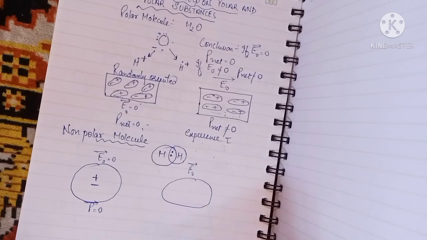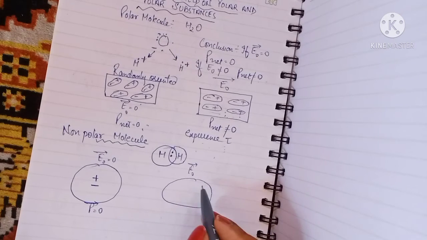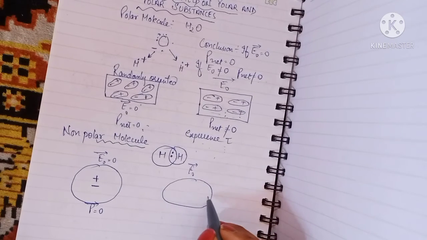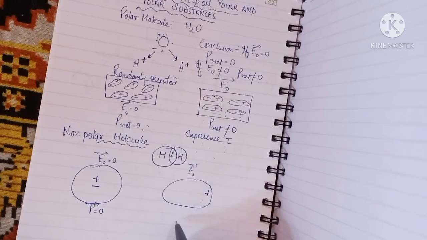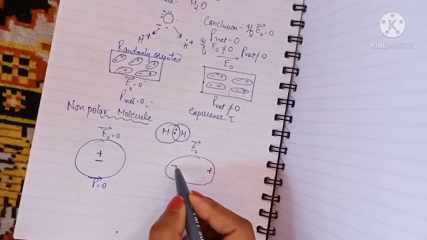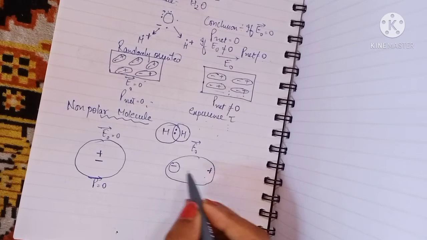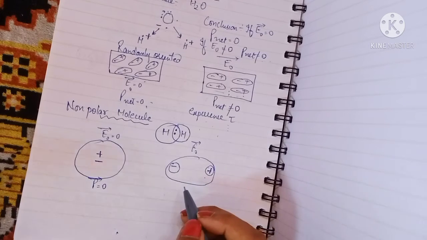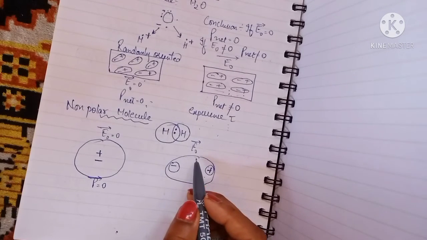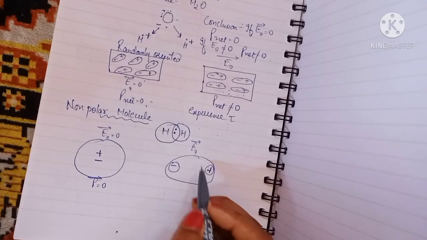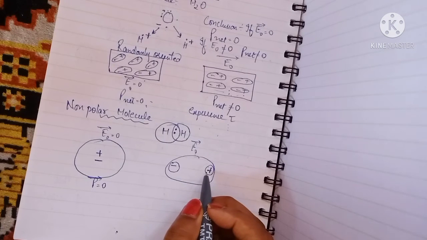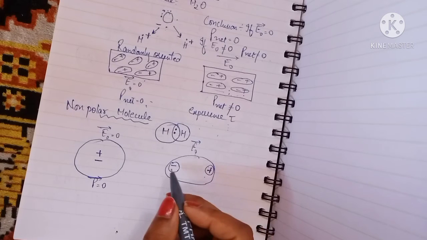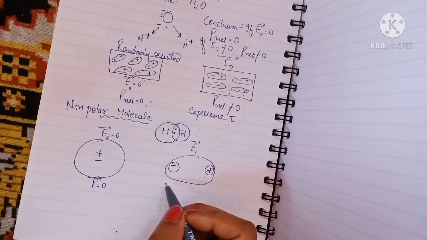But as the field is applied, let's say from here to here, what happens? The positive charge moves along the electric field, and the negative charge moves away from the applied electric field. Now they do not coincide; they form a stretching kind of membrane. As you apply the field, the positive charge moves along the electric field, whereas the negative charge is pulled opposite to the field.